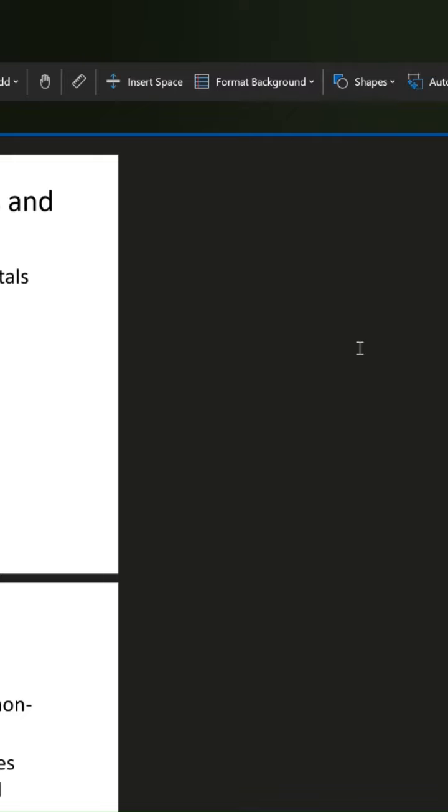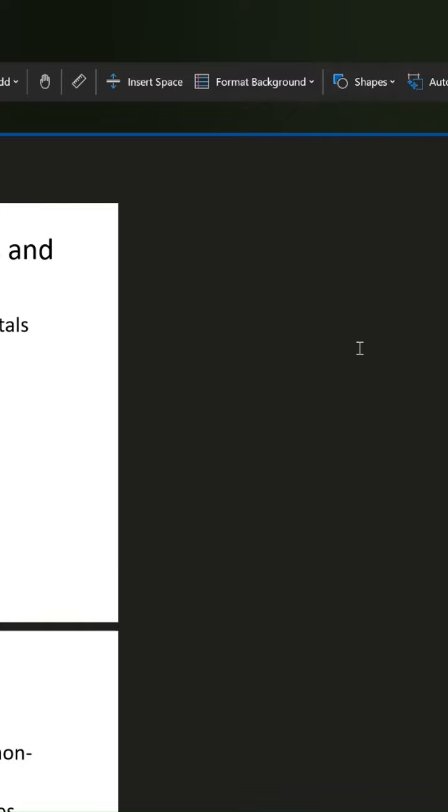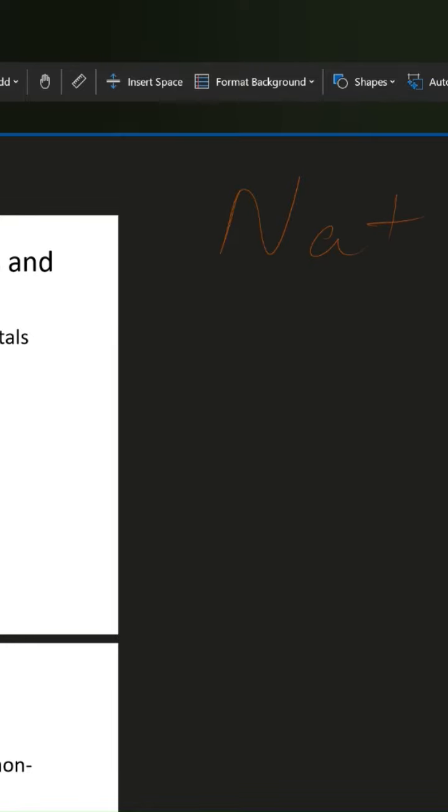We know that when metals react with oxygen or air, they produce metal oxides. What are metal oxides like? If I react sodium with oxygen, it will produce sodium oxide, NaO. All metals react with oxygen and produce metal oxides. Metal oxides are basic in nature. Basic in nature means they react with acid and produce salt and water.